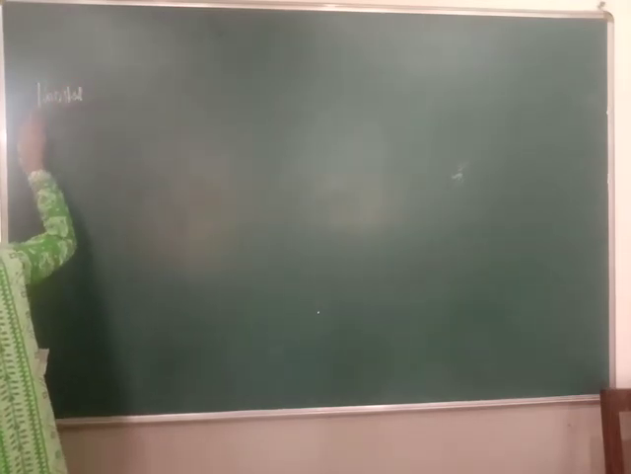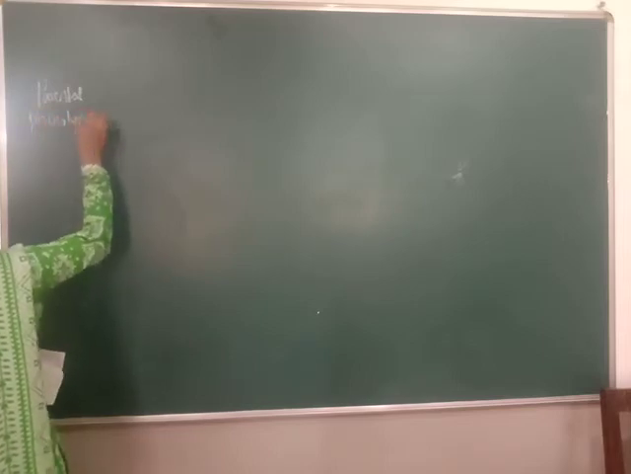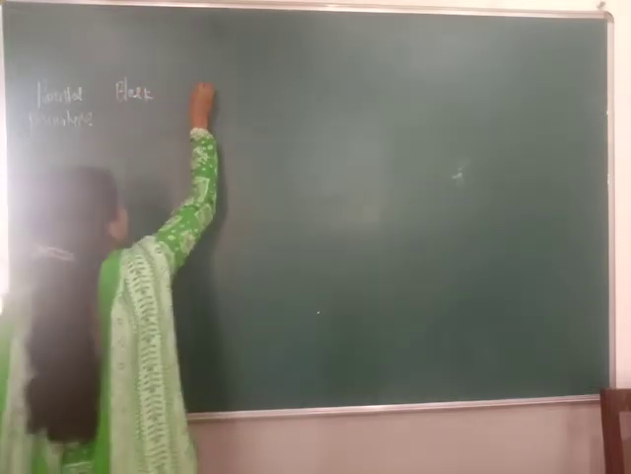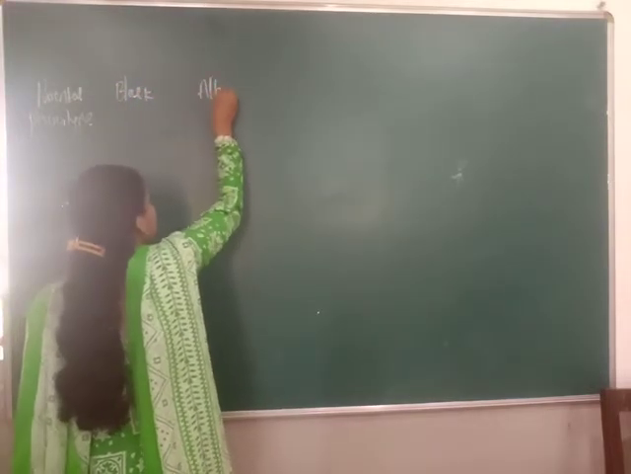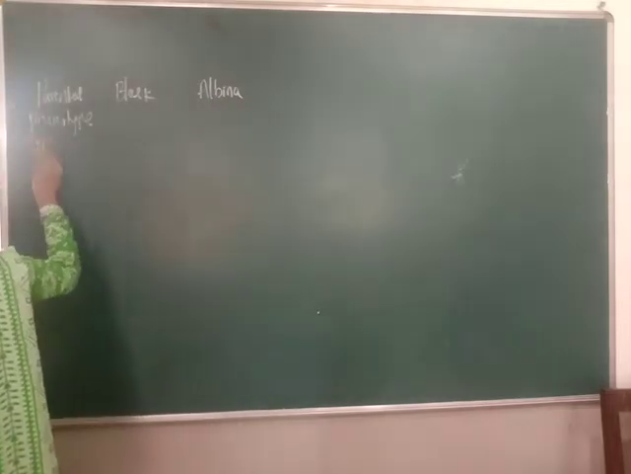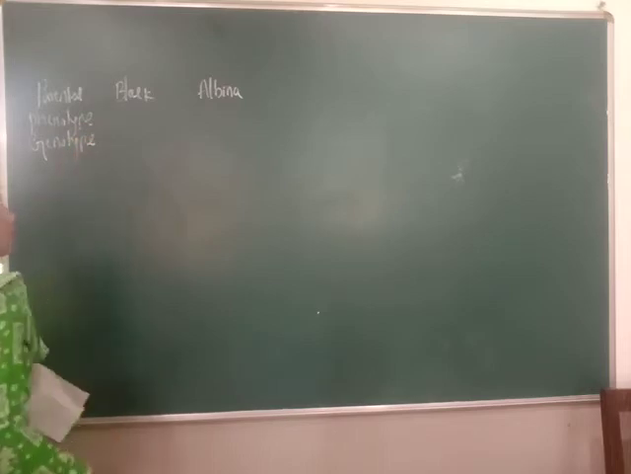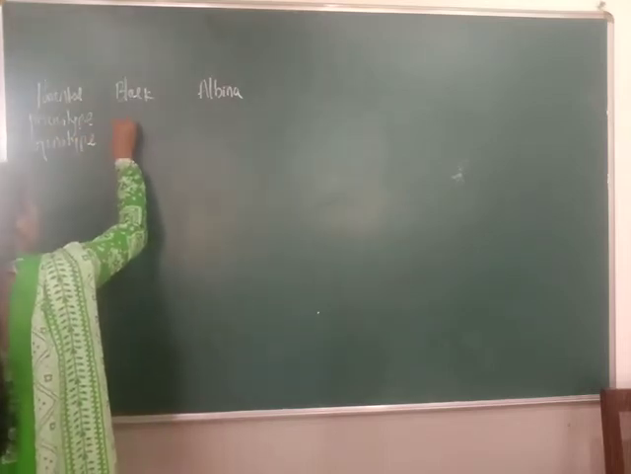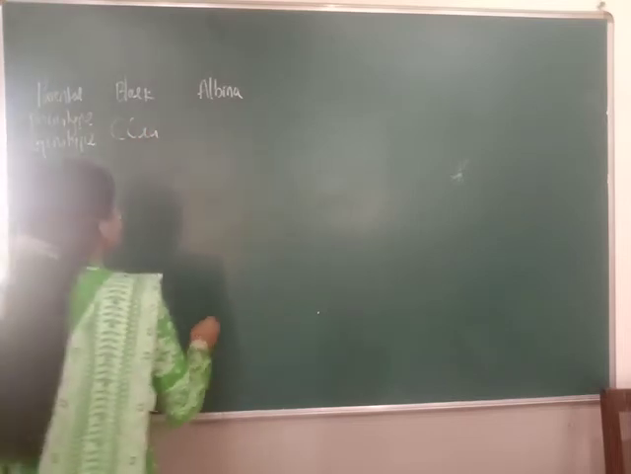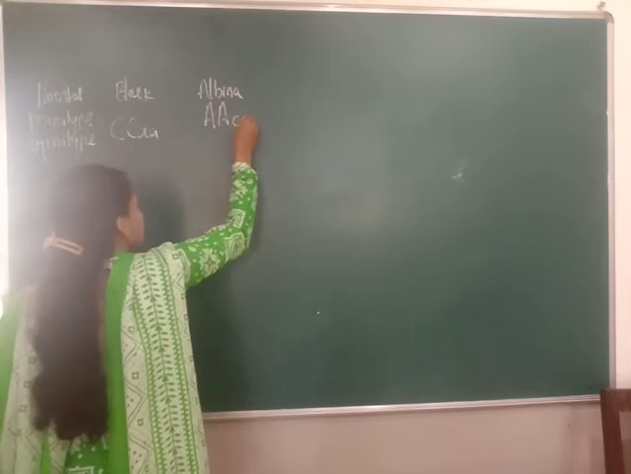Parental phenotype, that is black, one more is the albino. These are the guinea pigs. How is the genotype? The genes responsible for the black color and albino color are capital C, small a, small a, and capital A, small c, small c.